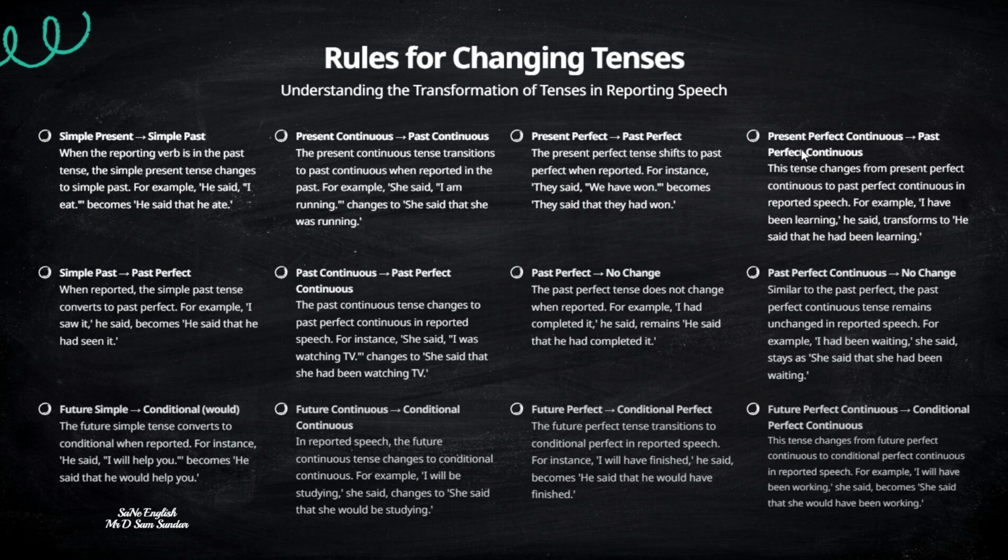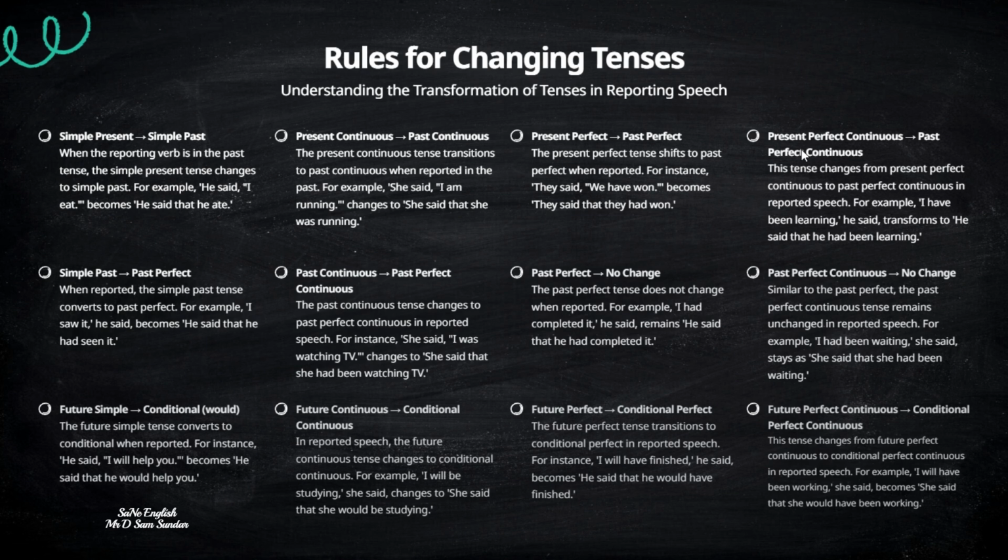We're just taking a look at a past perfect example. So if we say past perfect continuous, I had been waiting, it gets converted to, she said that she had been waiting. It remains the same.